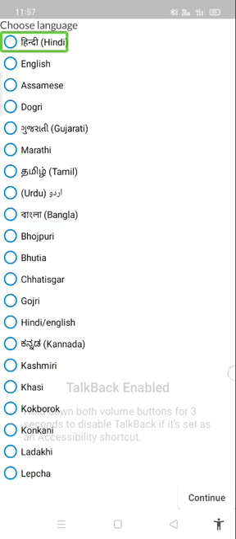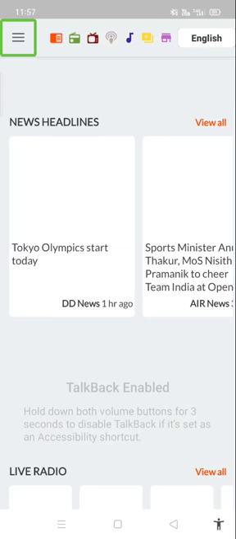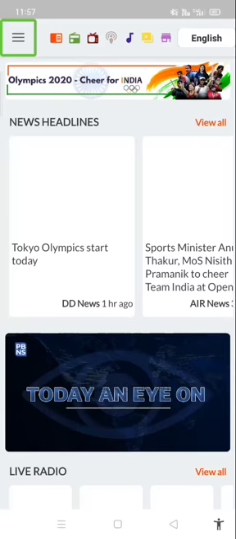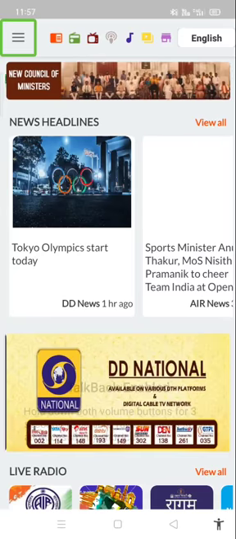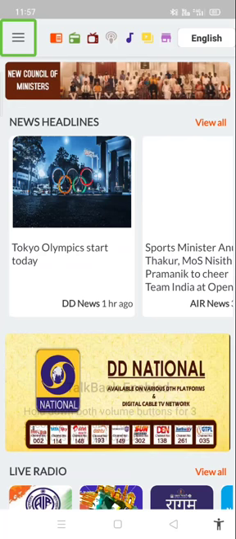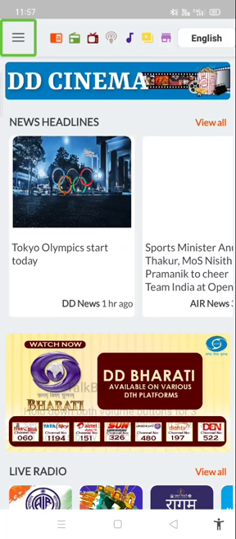Not checked. Hindi. Not checked. English. I double tap and I selected English. And then we have to hit the continue button. This continue button is located at the bottom right side. I double tapped on the continue button. That's it. We just have to select this language, then it will open the main page of this app.